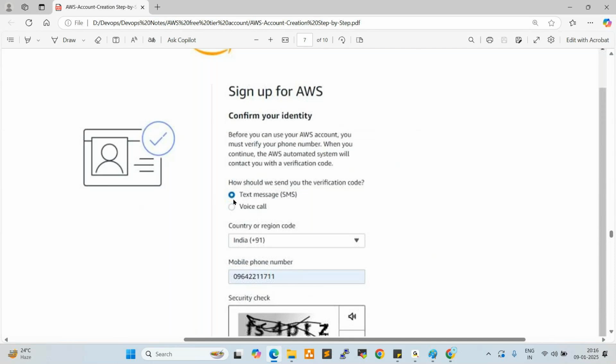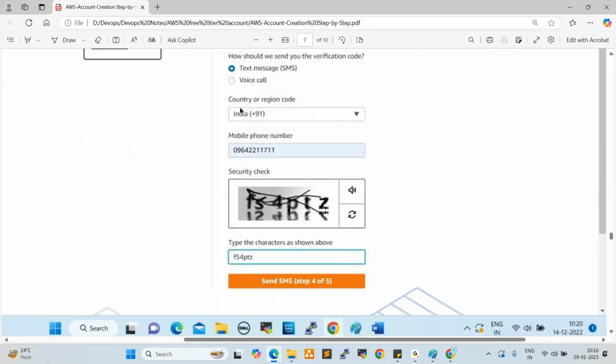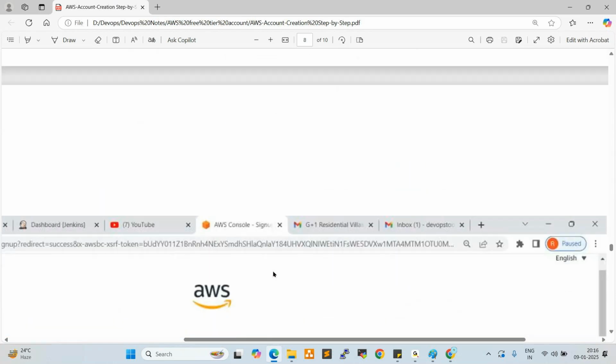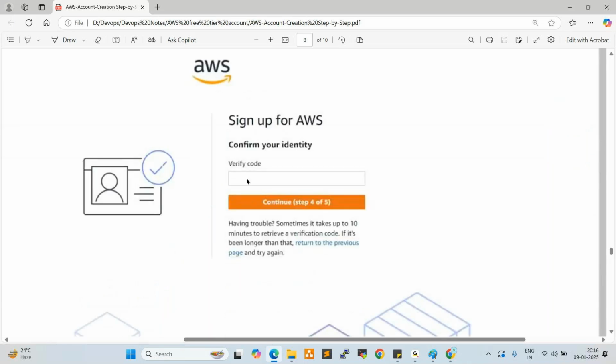After that, how should we send the verification code? So here, one more time, we need to select text message or voice call. So better you can select text message, and country, region, and a mobile number here, and a security check also. So this captcha you need to enter here. So click on send SMS. Once you click on send SMS, you will get one message to your mobile with a verification code. So enter here, click on continue.